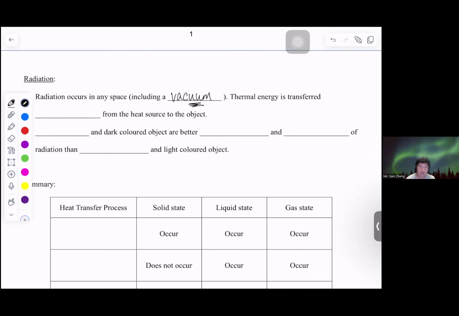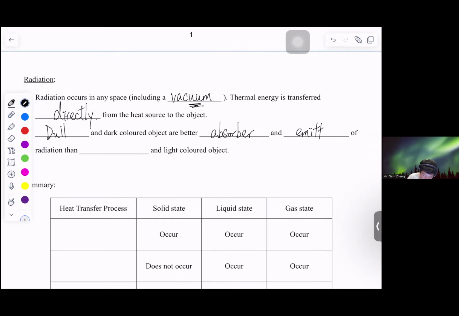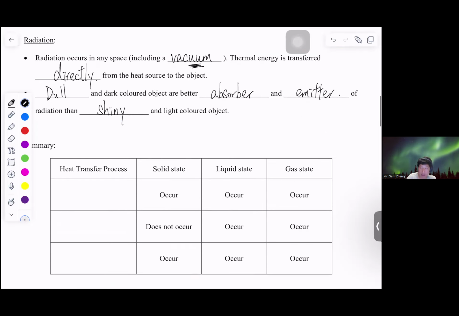Thermal energy is then transferred directly from the heat source to the object. Normally dull and dark colored objects are better absorbers and emitters of radiation than shiny and light colored objects. But I do not accept white, because actually shiny is the best one to serve as what we call a poor absorber and emitter.